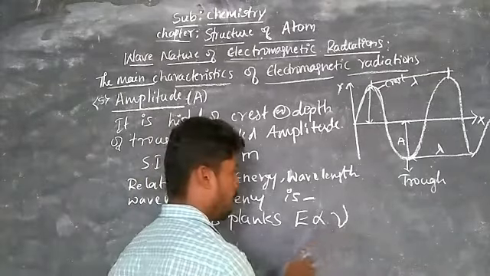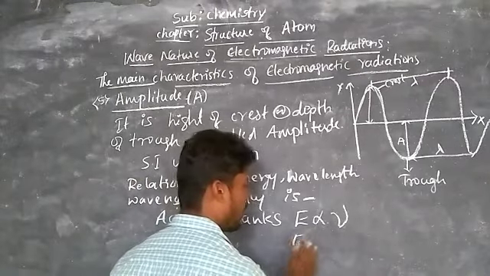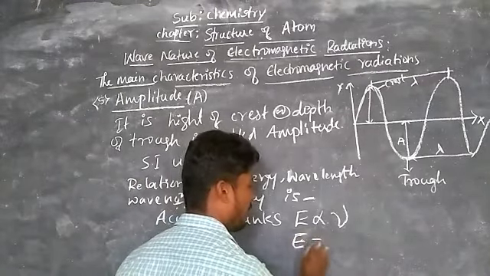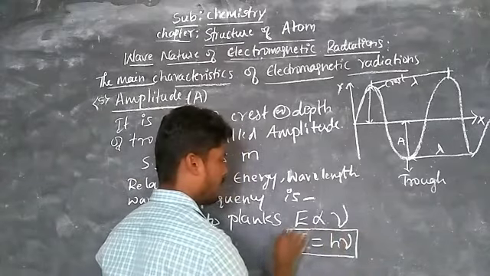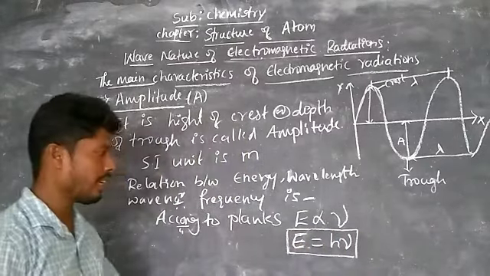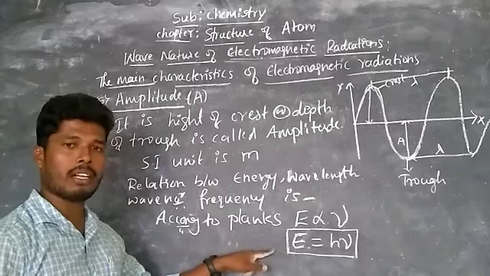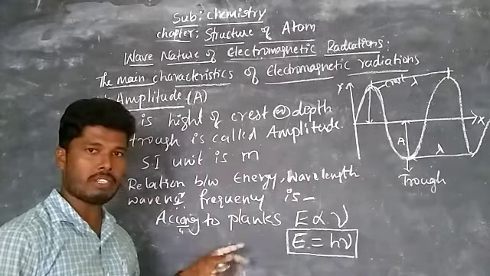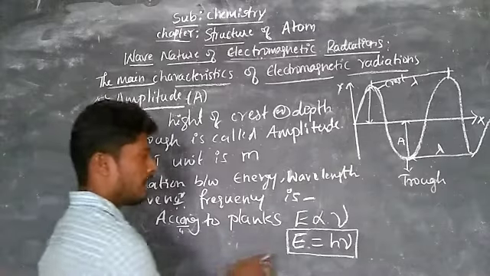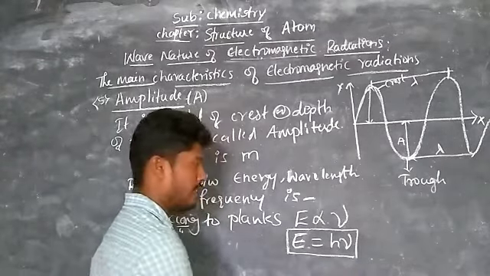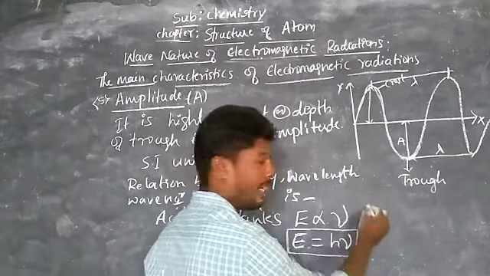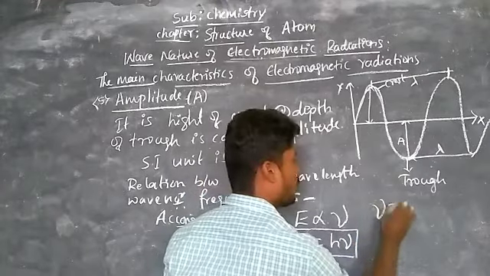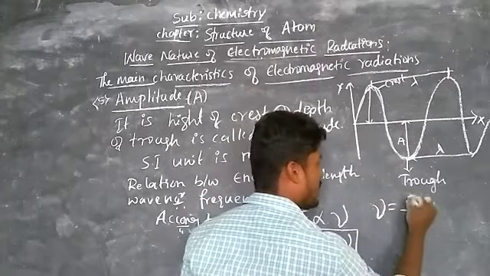Removing the proportionality, we put E is equal to h nu. Very important. This is called Planck's equation for energy, very important for 1 mark. They will definitely ask a problem on the basis of this equation, E is equal to h nu. Then nu is nothing but frequency, which can be written as nu is equal to 1 by lambda or c by lambda.